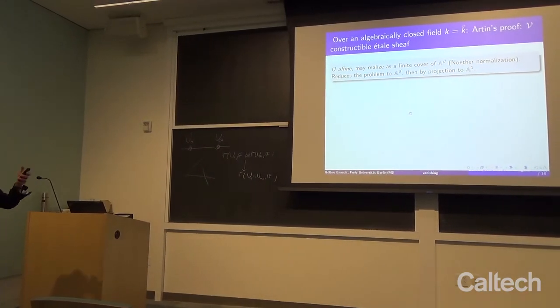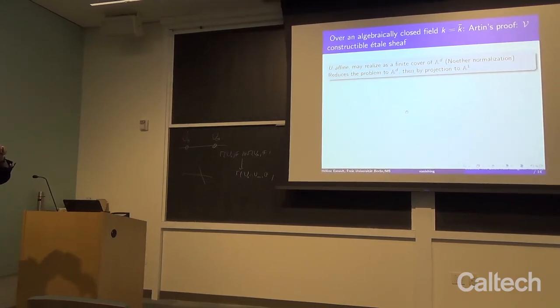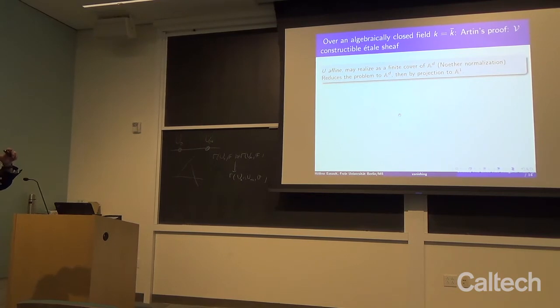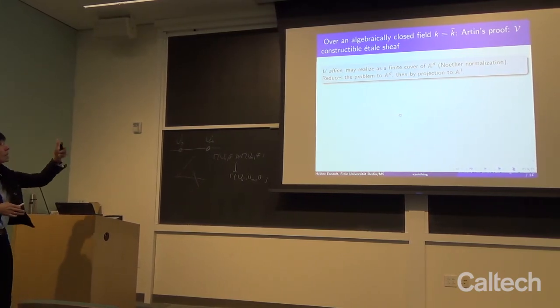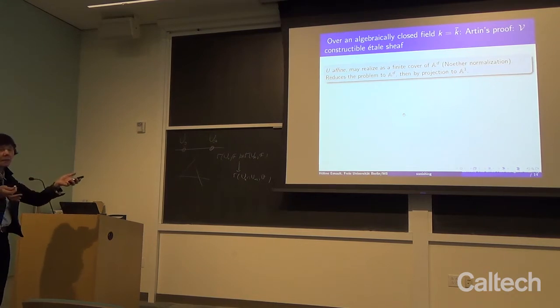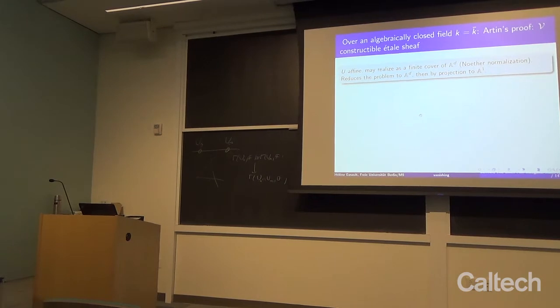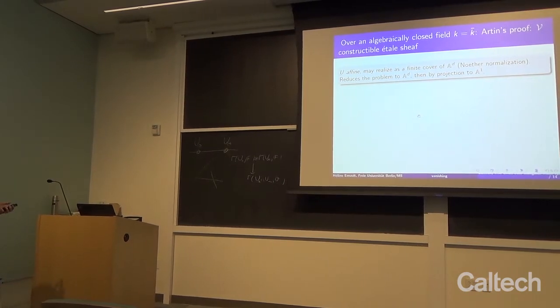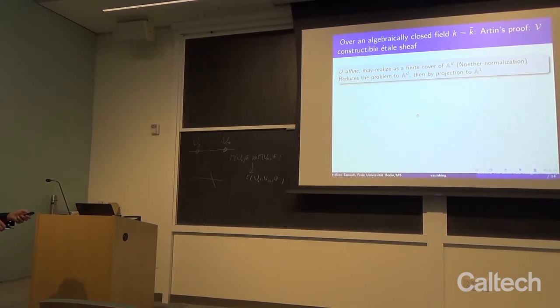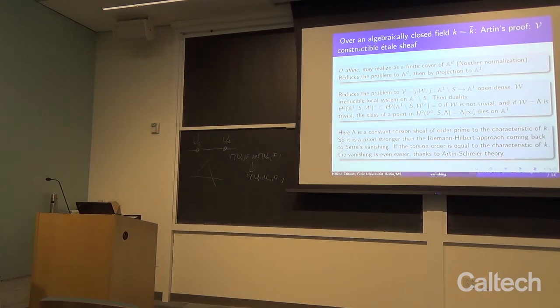If X is affine, we may realize it the way we were realizing a projective variety as a finite cover of projective space. Then any affine variety is realized as a finite cover of affine space. This is called Noether normalization. And this reduces the problem to A^D. And then if we project further to A^1, in fact, it reduces the problem to A^1.